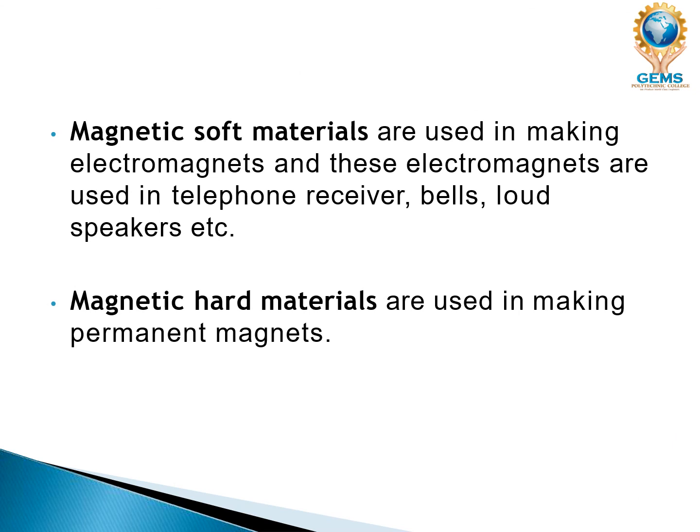Magnetic soft materials are used in making electromagnets, and these electromagnets are used in telephone receivers, bells, and earphones. They use these magnetic soft materials. And the magnetic hard materials are used in making permanent magnets. So in order to make permanent magnets, they use these magnetic hard materials.